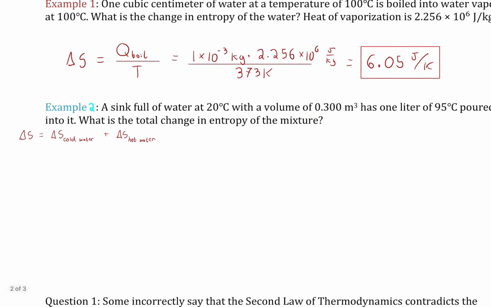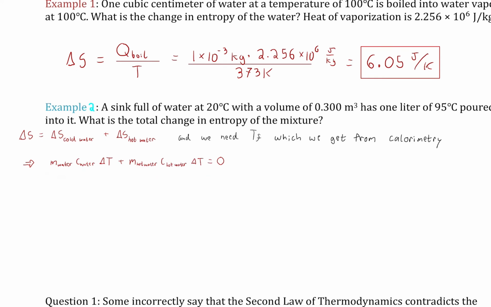So what does it look like? Okay, so the change in entropy of the overall composite system is the cold water that was there, the sink water, and the poured in hot water, the change of each. And we need T final, which we get from calorimetry. So we set up a closed system calorimetry with the mass of the initial water, the specific heat of the water, the change in temperature, the mass of the hot water that's poured in, the specific heat of water again, and then the change in temperature of the hot water. Okay, we'll go ahead and rewrite this. So we have here that the sink, oh, that's right, wait, I misspoke.